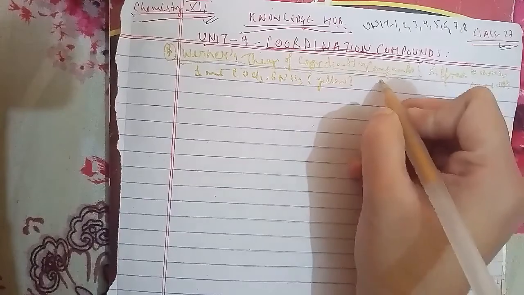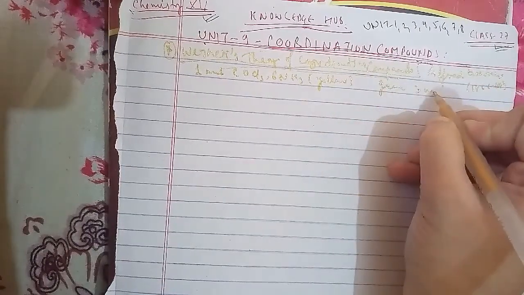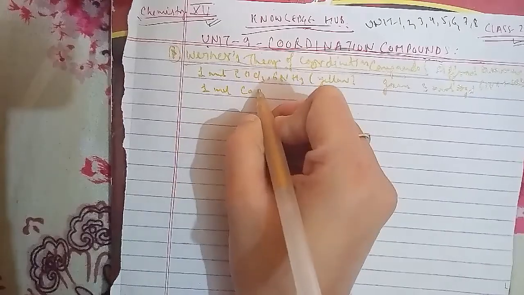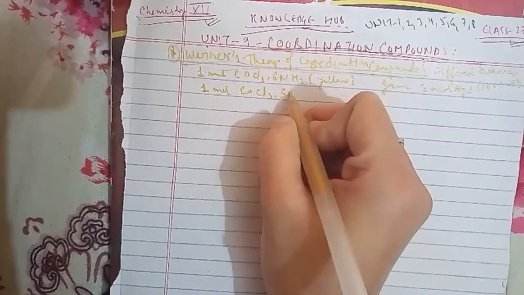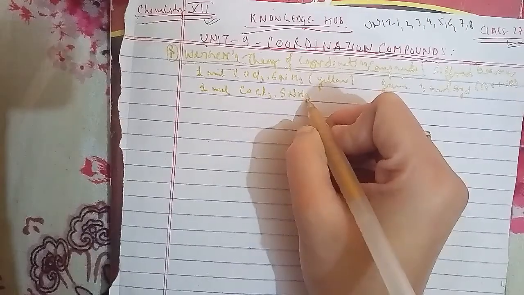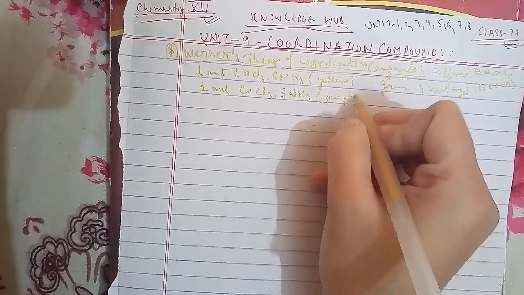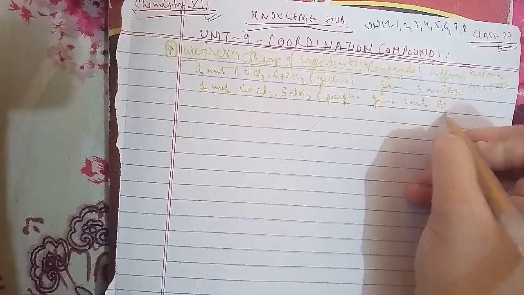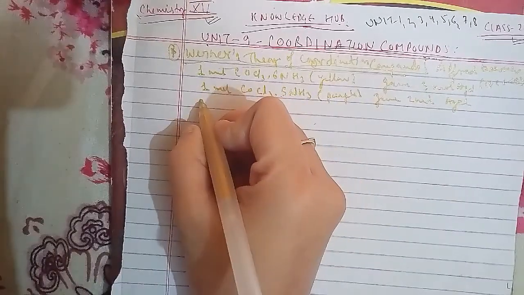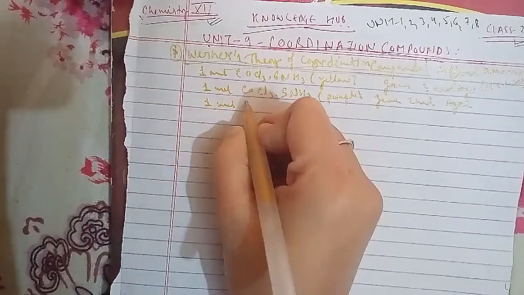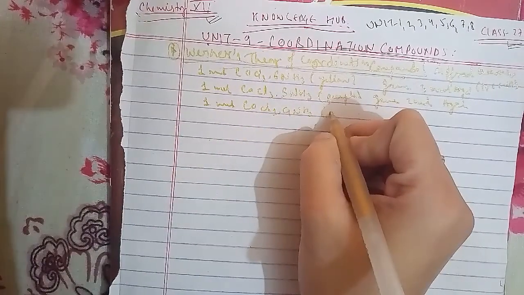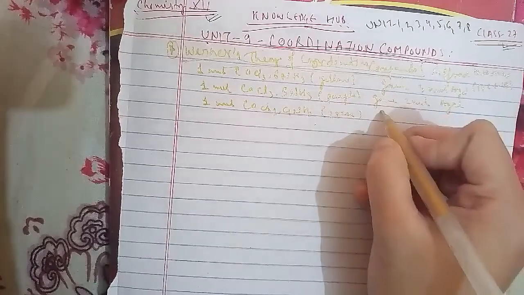Another is 1 mole of CoCl3.4NH3, which is green, that gave 1 mole of AgCl, and 1 mole of CoCl3.4NH3, which is violet, that gave 1 mole of AgCl here. So these observations, together with the results of conductivity measurements in solution,